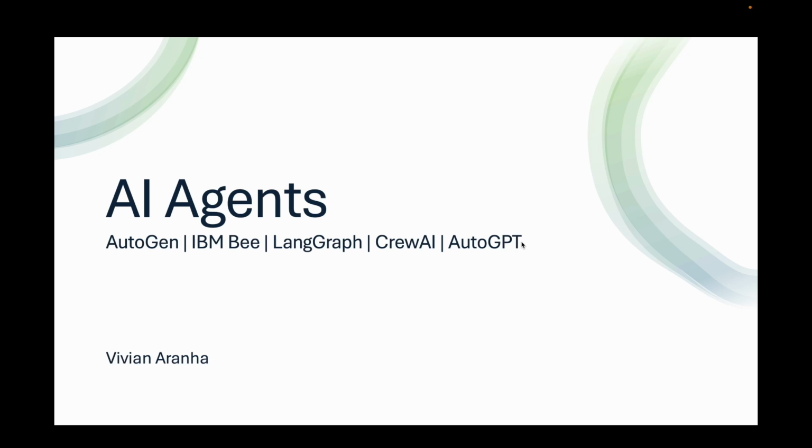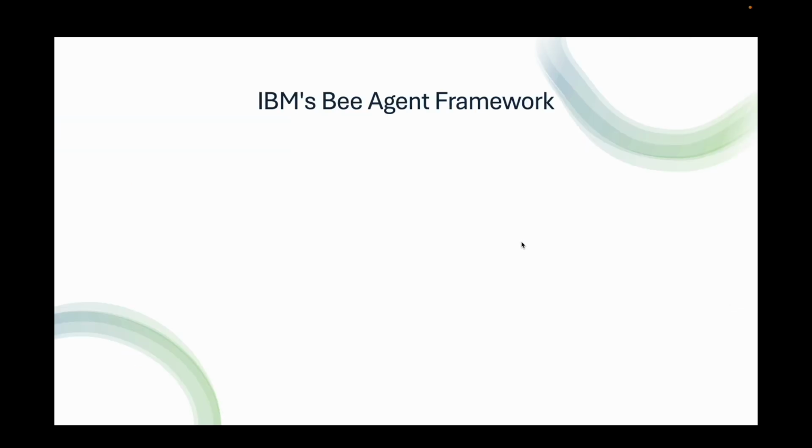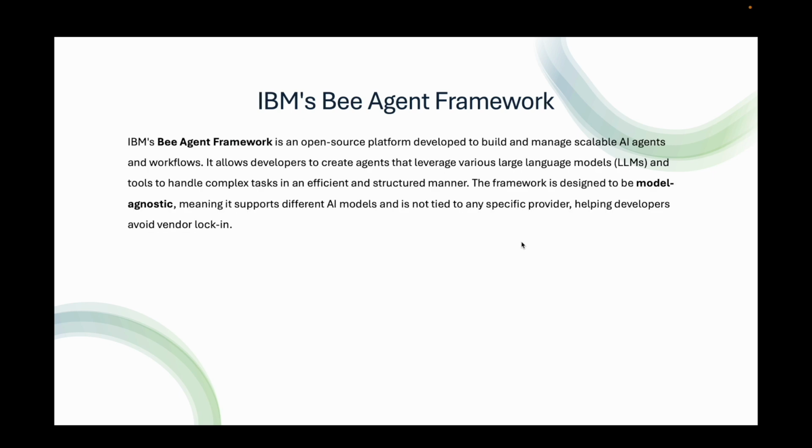The next agent framework that we have is the IBM Bee agent framework. Now, IBM's Bee agent framework is an open source platform developed to build and manage scalable AI agents and workflows. It allows developers to create agents that leverage various large language models, LLMs, and tools to handle complex tasks in an efficient and structured manner. The framework is designed to be model agnostic, meaning it supports different AI models and it is not tied to any specific provider, helping developers avoid vendor lock-in.